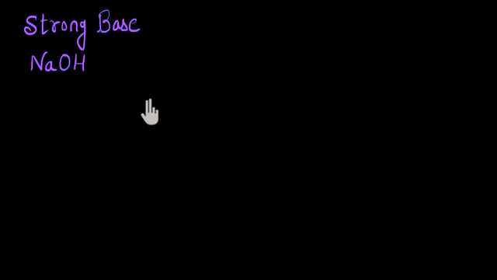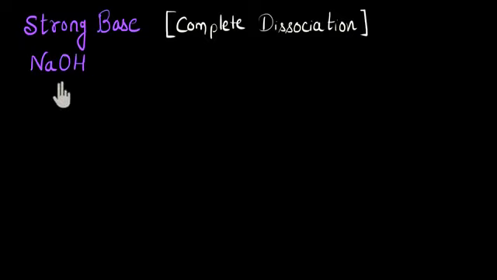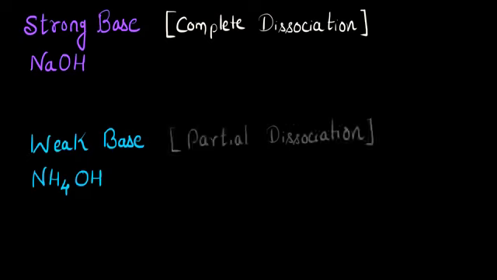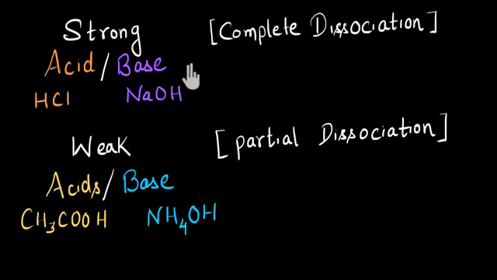Now something similar also happens with bases. We have strong bases like NaOH. Now they undergo complete dissociation, meaning all molecules of the base will dissociate into its ions. Whereas we also have some weak bases like NH4OH, ammonium hydroxide. They undergo partial dissociation, meaning only a few molecules of the base will dissociate into its ions and give us some OH minus ion. Now let's summarize the video.